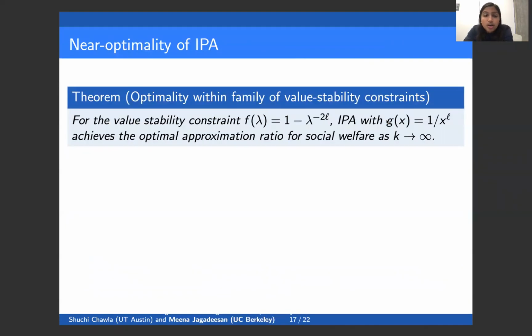Okay, so within the family of value stability constraints described here, we actually show that inverse proportional allocation with the appropriate function g achieves the optimal approximation ratio as k goes to infinity. So in this sense, inverse proportional allocation is optimal for this family of value stability constraints.